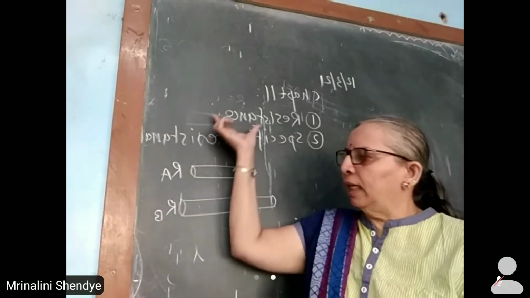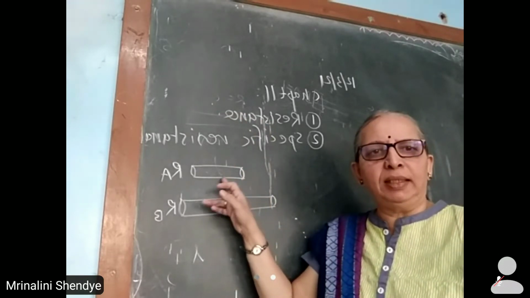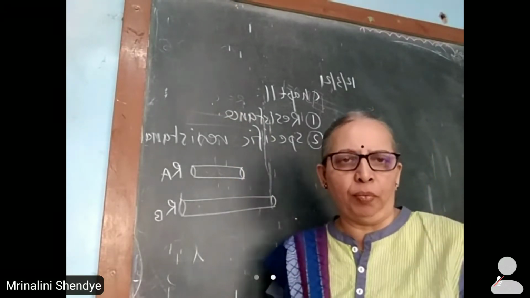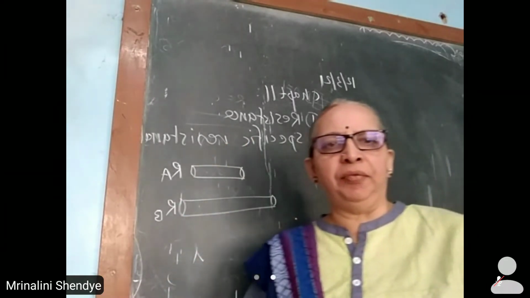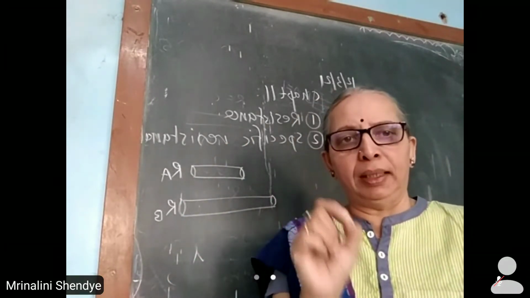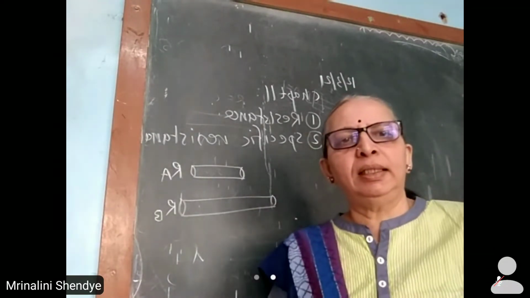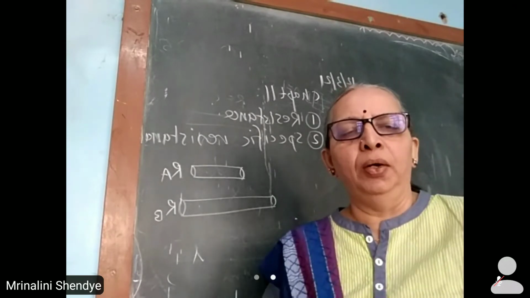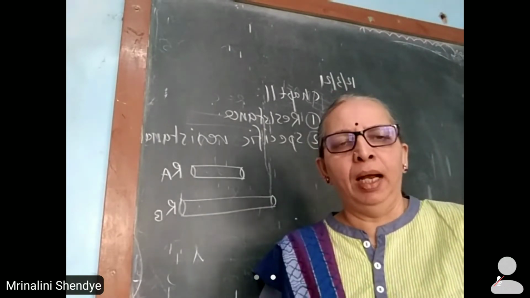So resistance is defined for a particular specimen conductor under observation. But specific resistance is defined for the given material. We define specific resistance of metal copper. We define specific resistance for material aluminium, etc.